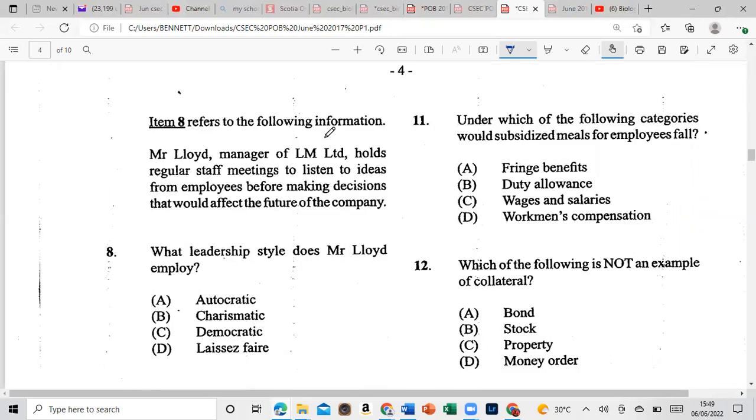Item 8 refers to the following information. Mr. Lloyd, the manager of LM Limited, holds a regular staff meeting to listen to ideas from employees before making decisions that will affect the future of the company. What leadership style does Mr. Lloyd employ? Is it autocratic, charismatic, democratic, or laissez-faire? And that would be democratic, which I personally love. Democratic leadership. Everyone should be involved.